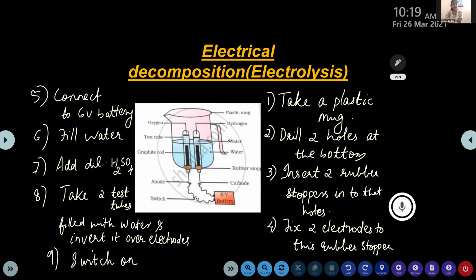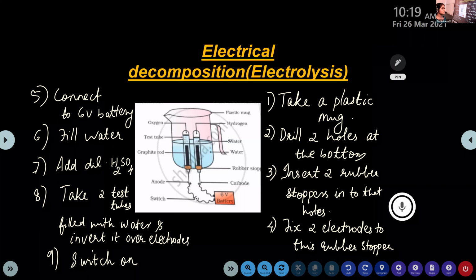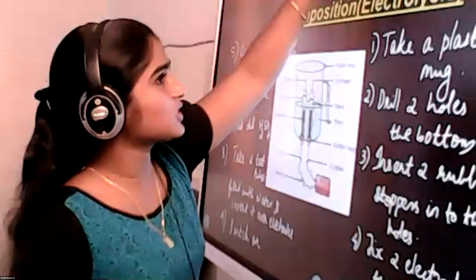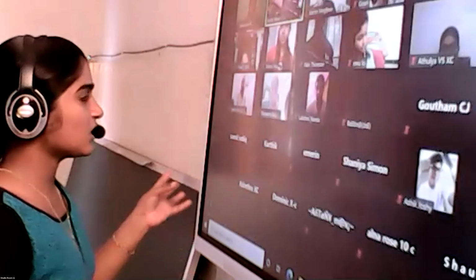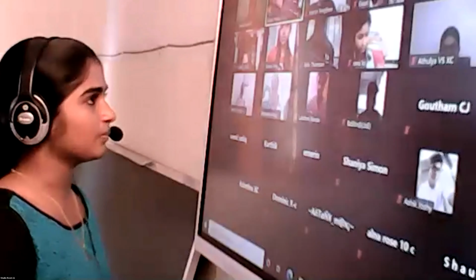Once the test tubes are filled with the respective gas, remove them carefully. Okay, fine. Enough. Jerlyn, just wait. You can tell me, is the volume of gas collected in both these test tubes the same or not? No, ma'am. Why? What's the reason? That's right. The volume of gas collected in each test tube is not the same. Why?